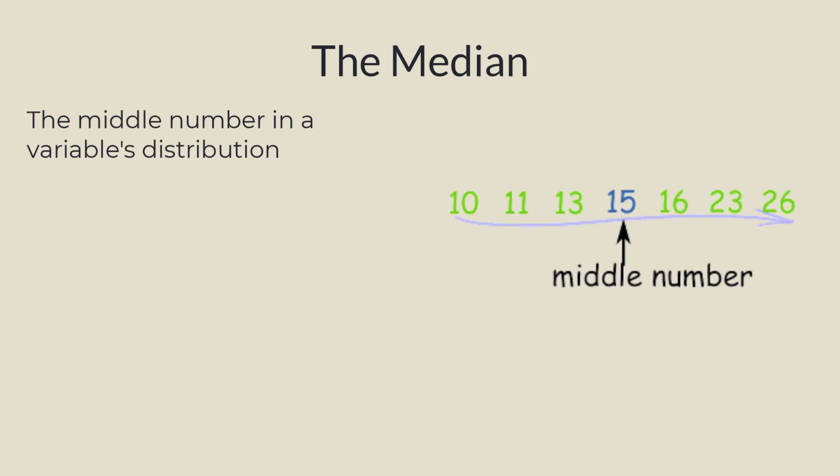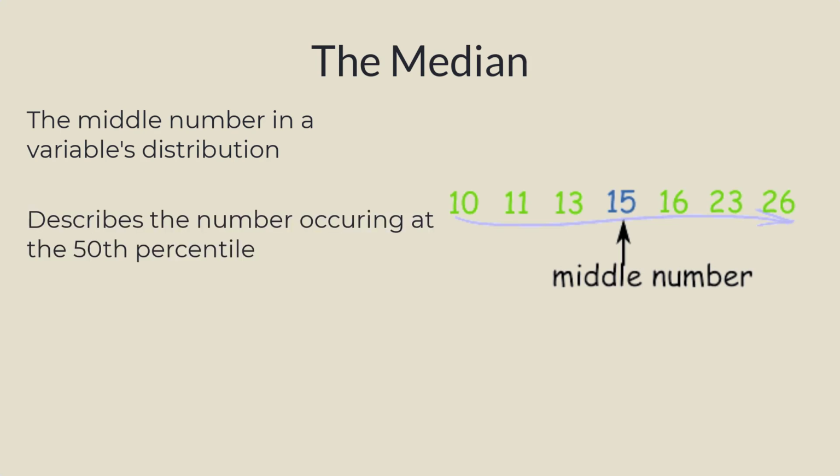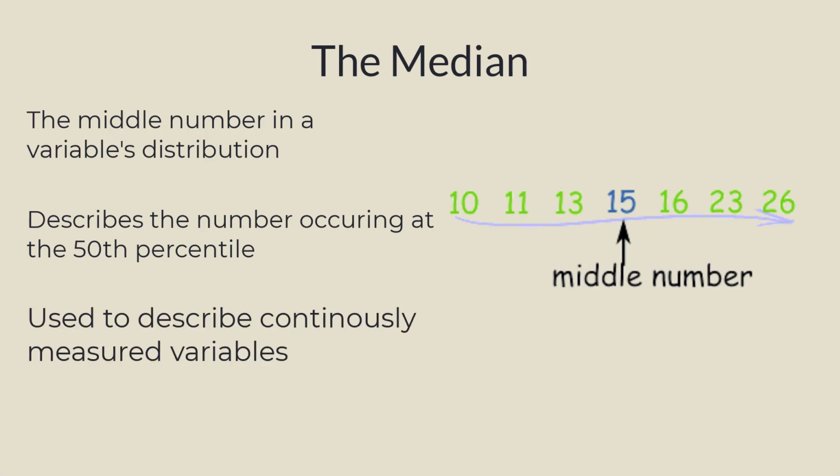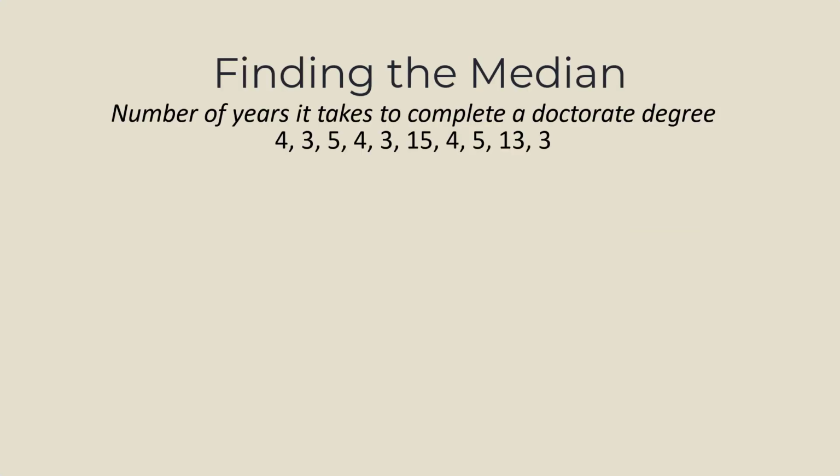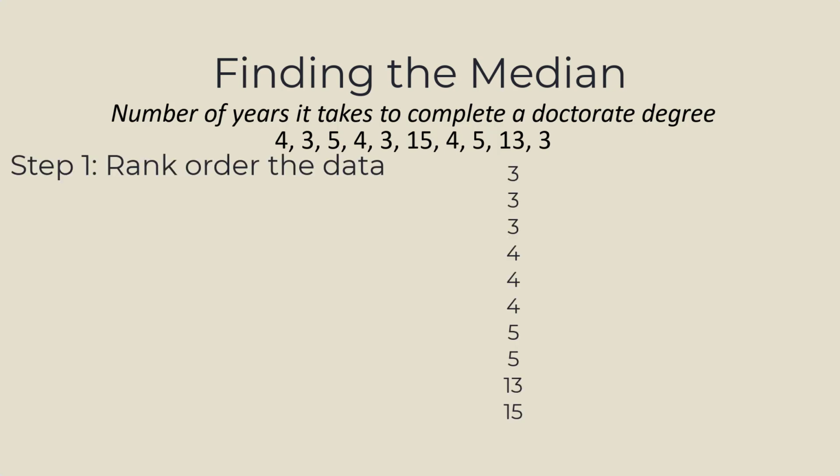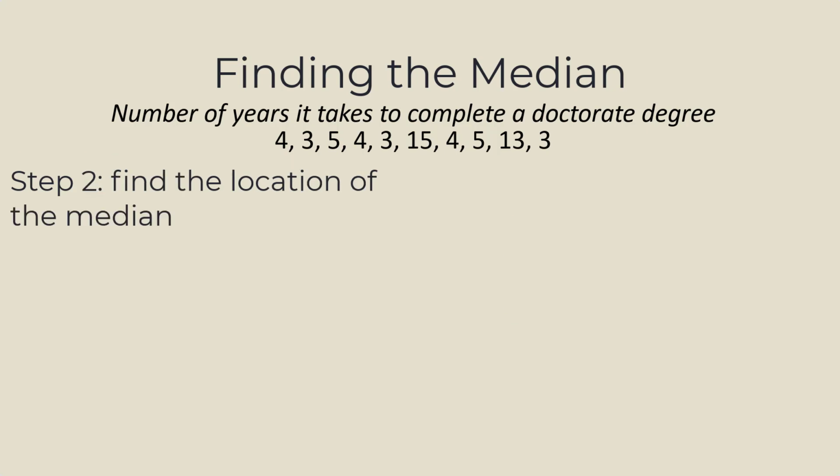The median is a statistic that describes the middle number in a variable's distribution, or the number that occurs at the 50th percentile. Like the mean, the median is used with continuous variables. Let's return to our group of 10 doctoral students, 2 of whom took a very long time to finish their doctoral degrees. To demonstrate how to find the median, we first rank order our data from the lowest value to the highest. Next, we find the location of the median using the formula you see here.